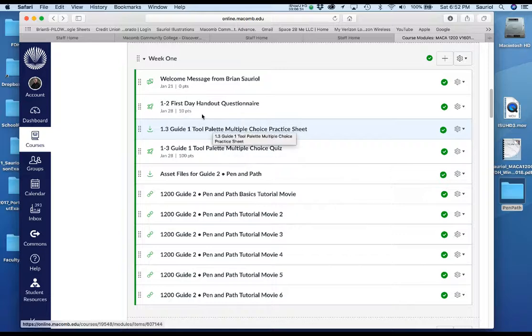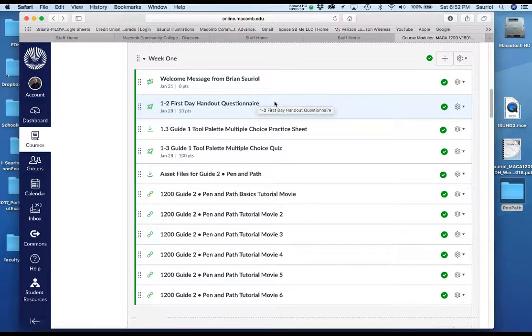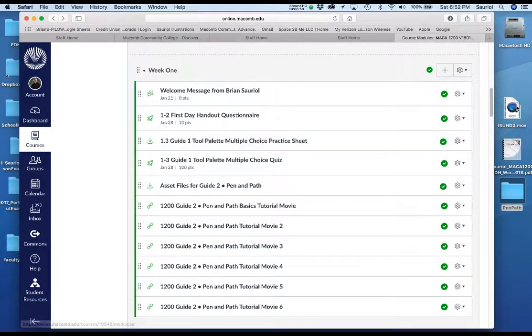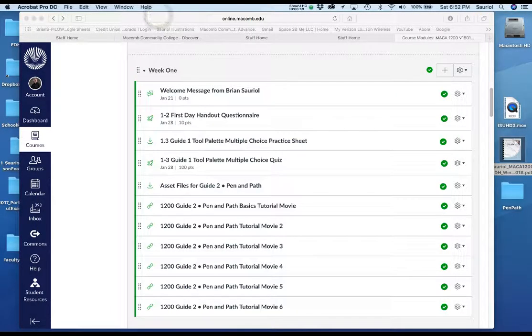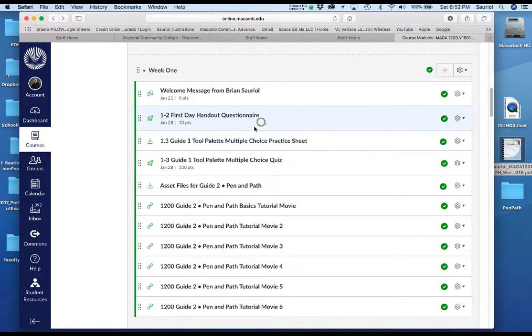All right, then there's a first day handout questionnaire. And don't worry when you do the questionnaire, you have to have the first day handout because it'll ask you for items that are inside of here. All right, it'll say, you know, when are my assignments due? How many points are there? What do I expect in the class? You're going to be graded a 0 on all of them till I review it, and then I'll evaluate your score, okay, probably in week 2 or 3. So don't be afraid, it's going to give you a 0 at first, all right?